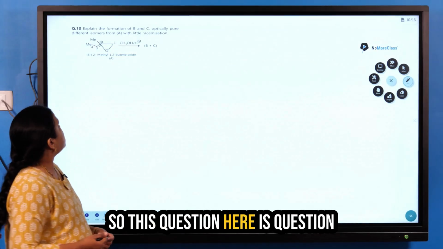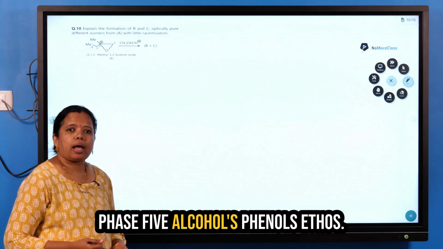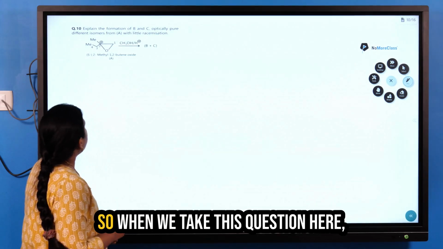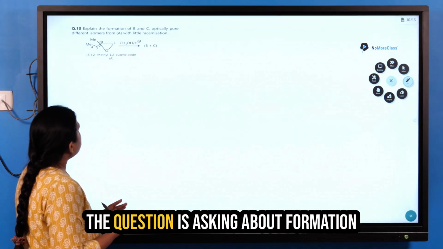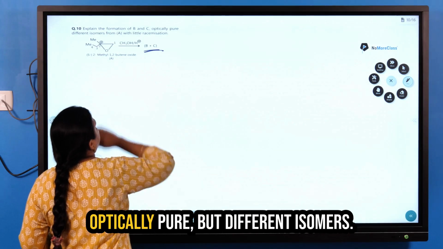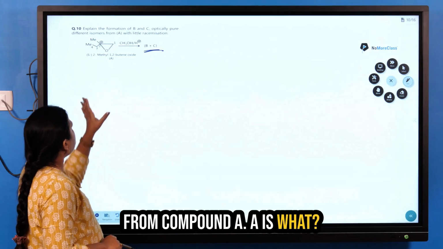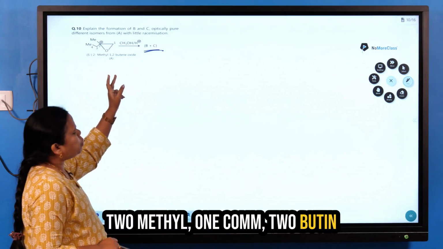So this question here is question number 10 of exercise 1 from phase 5, alcohol, phenols, ethers. The question is asking about formation of compounds B and C, which are optically pure but different isomers from compound A. A is 2-methyl-1,2-butene oxide.